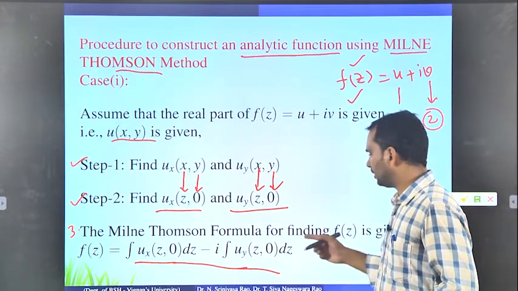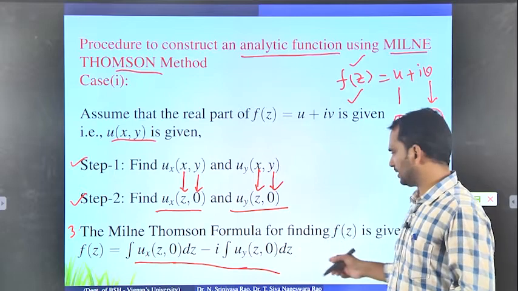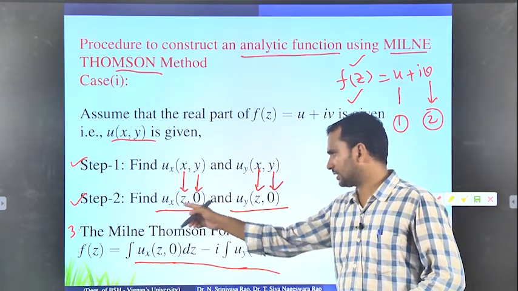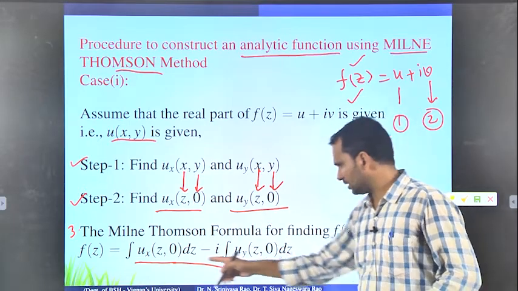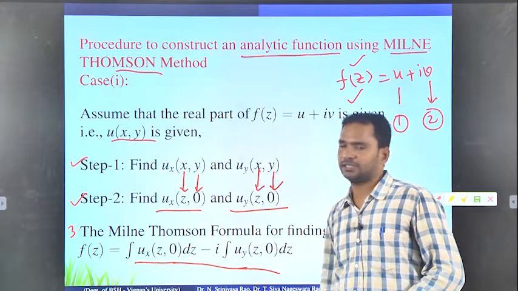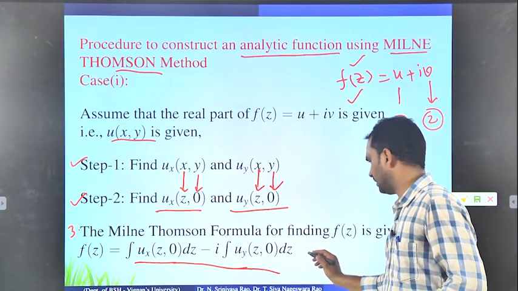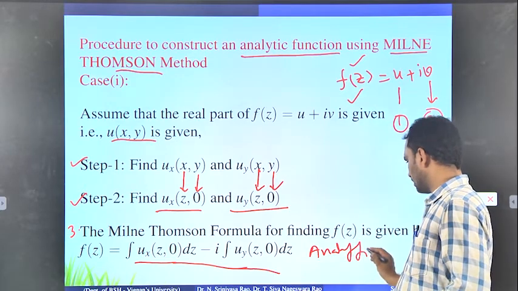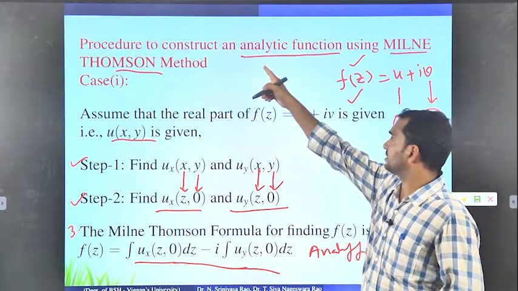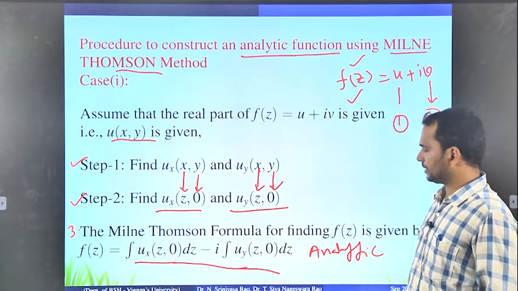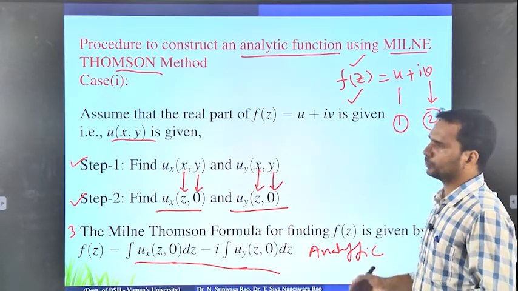This is the formula for finding f of z by the Milne-Thomson method. Once you have ux of (z,0) and uy of (z,0), you just substitute here, and then if you integrate, you will get f of z, and this is called the analytic function. Why? Because we need to construct the analytic function, so this function is analytic. This way you have to prove it.